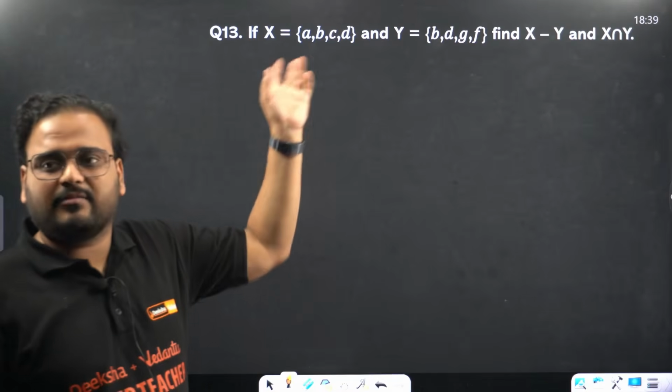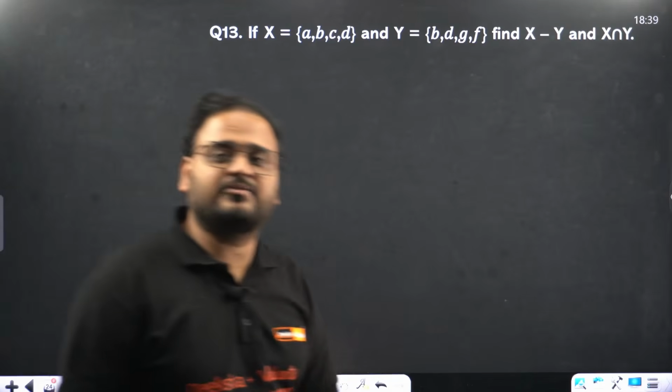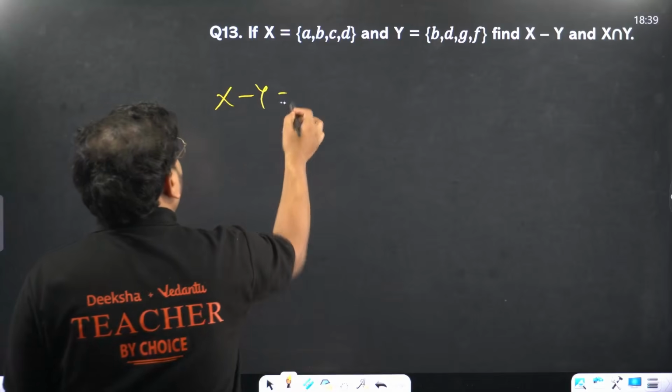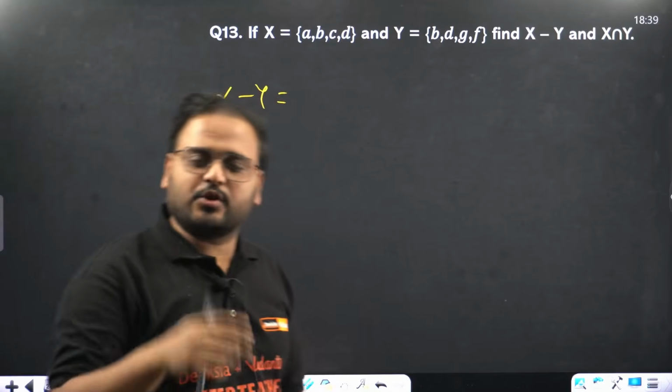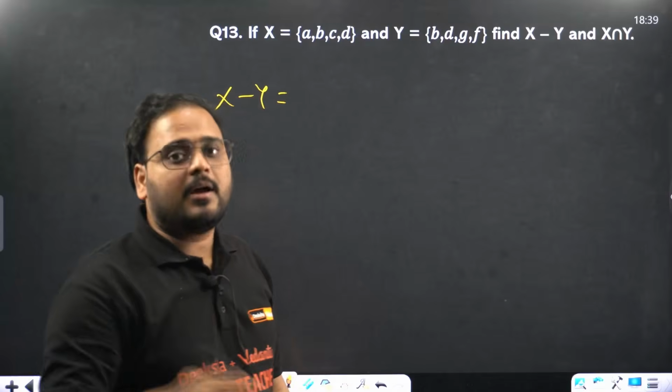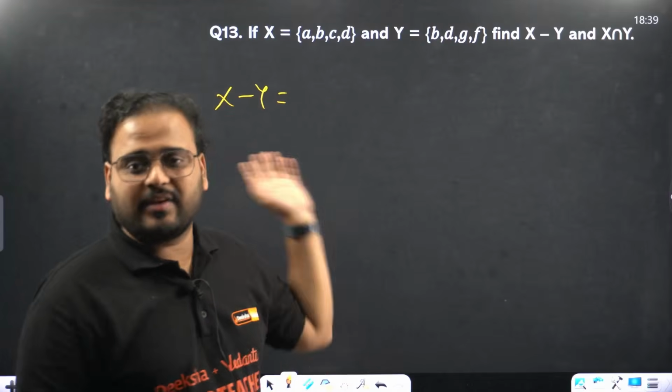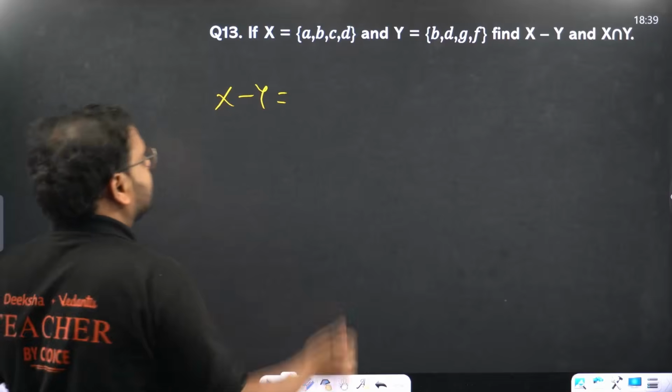Similar question, but we are looking for x minus y and x intersection y both. Let's try x minus y first. So a lot of questions will be there in the operation. So remember the formulas that I gave you in the beginning. Download the notes from AIO all in one page and start solving and start practicing. Okay, it'll be enough.